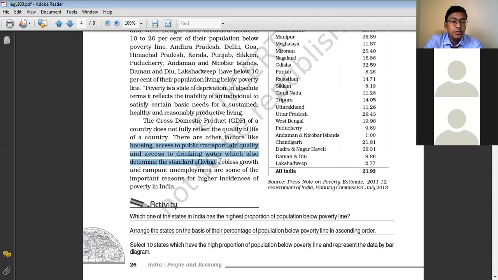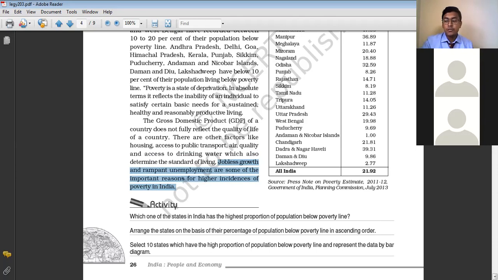So jobless growth and rampant unemployment are some of the important reasons for higher incidences of poverty in India. Like in our country nowadays, we can see in the present scenario this depression because of the COVID situation and all. And even earlier also we have seen that the rate of unemployment is increasing rapidly.